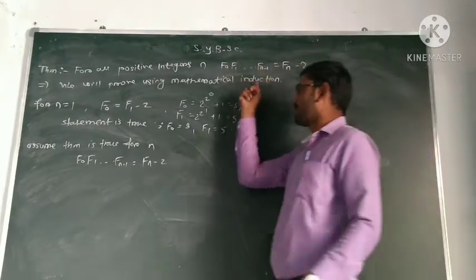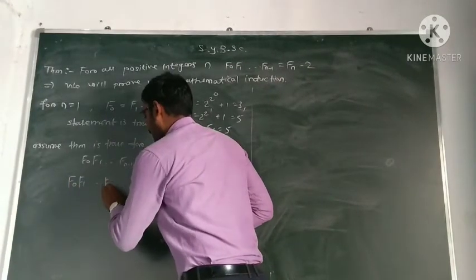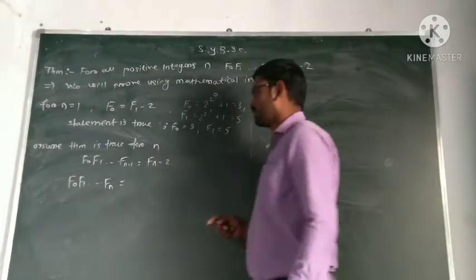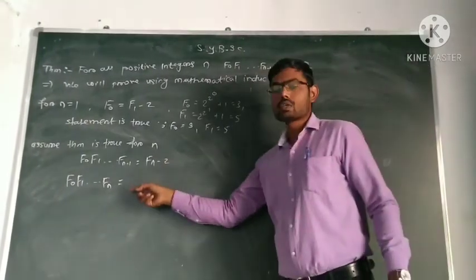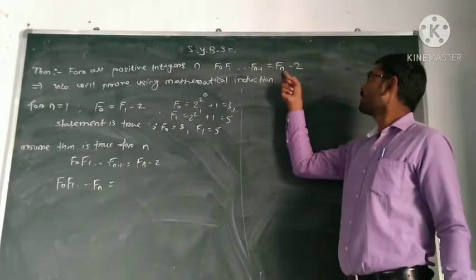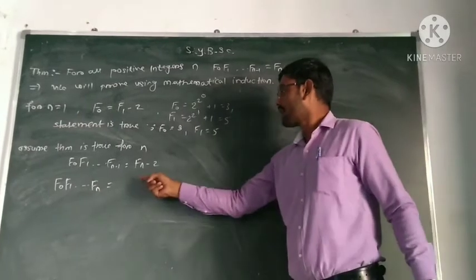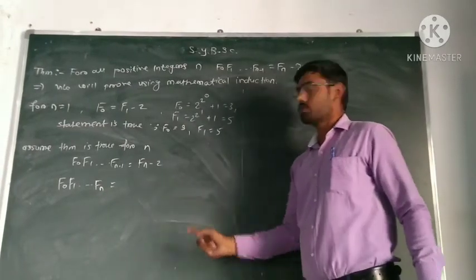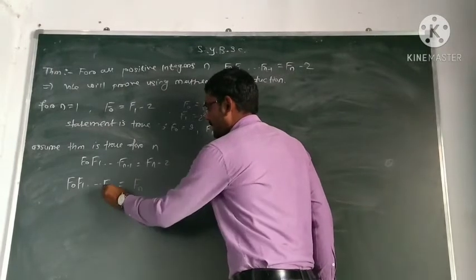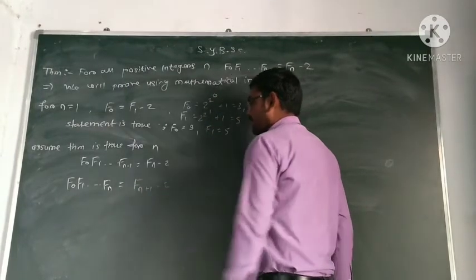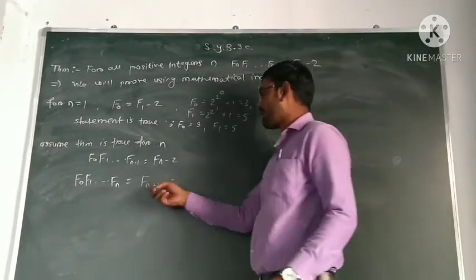So F0, F1 up to Fn is equal to, the answer should be Fn plus 1 minus 2, because where earlier it was n minus 1, now here it is n. So what answer are we guessing? The answer must be F n plus 1 minus 2. This is the answer we want. So now see whether we get Fn plus 1 minus 2 or not.